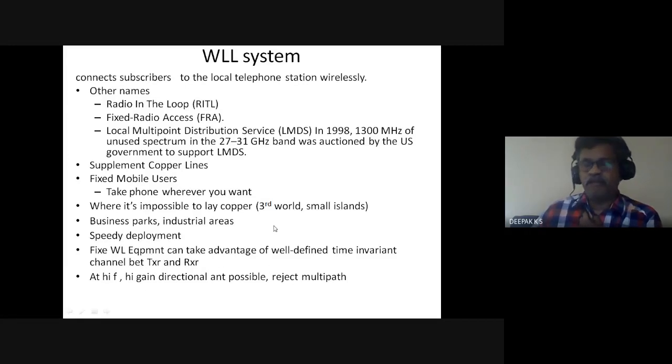In mobile you have a varying channel, a time-varying channel. So high frequency, high gain, directional antennas are possible, and there is something called multipath rejection, which is better here because the channel is better. You can take advantage of this channel.